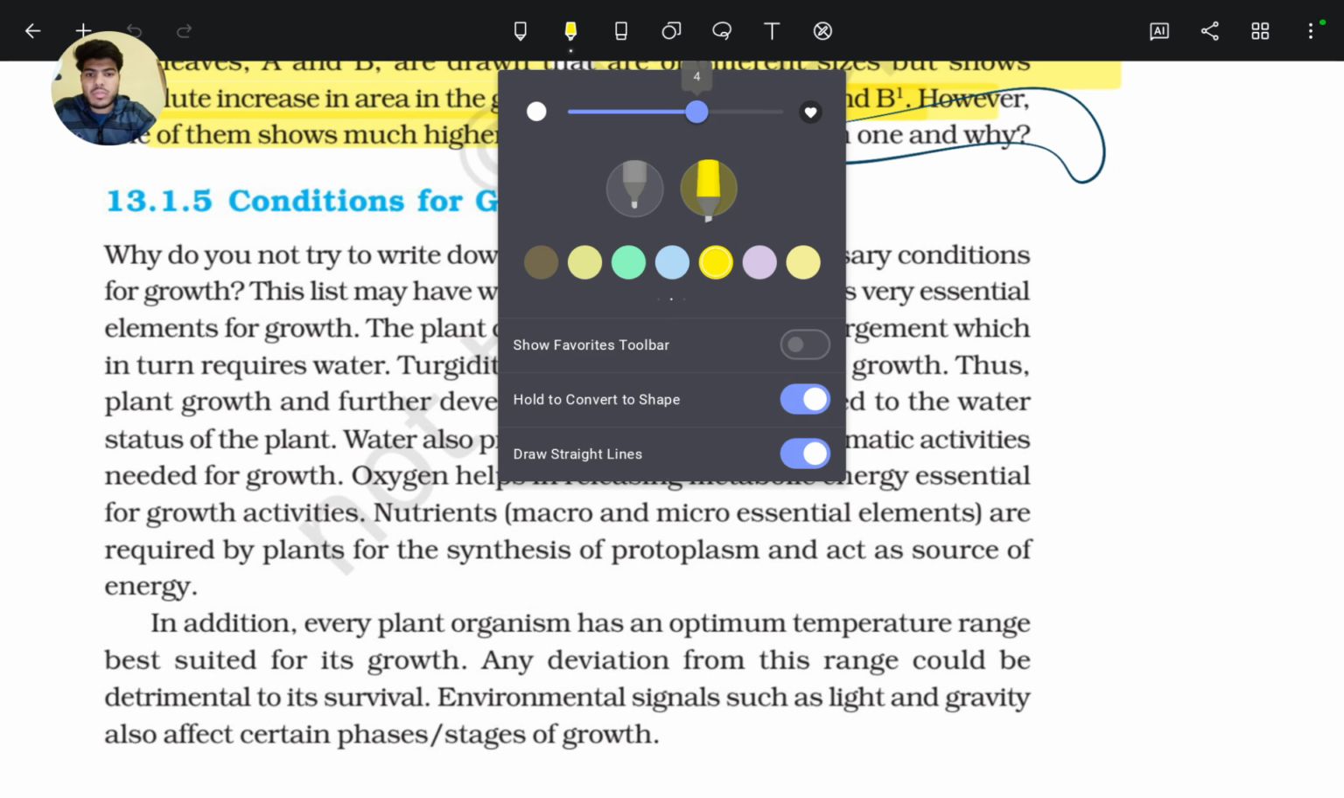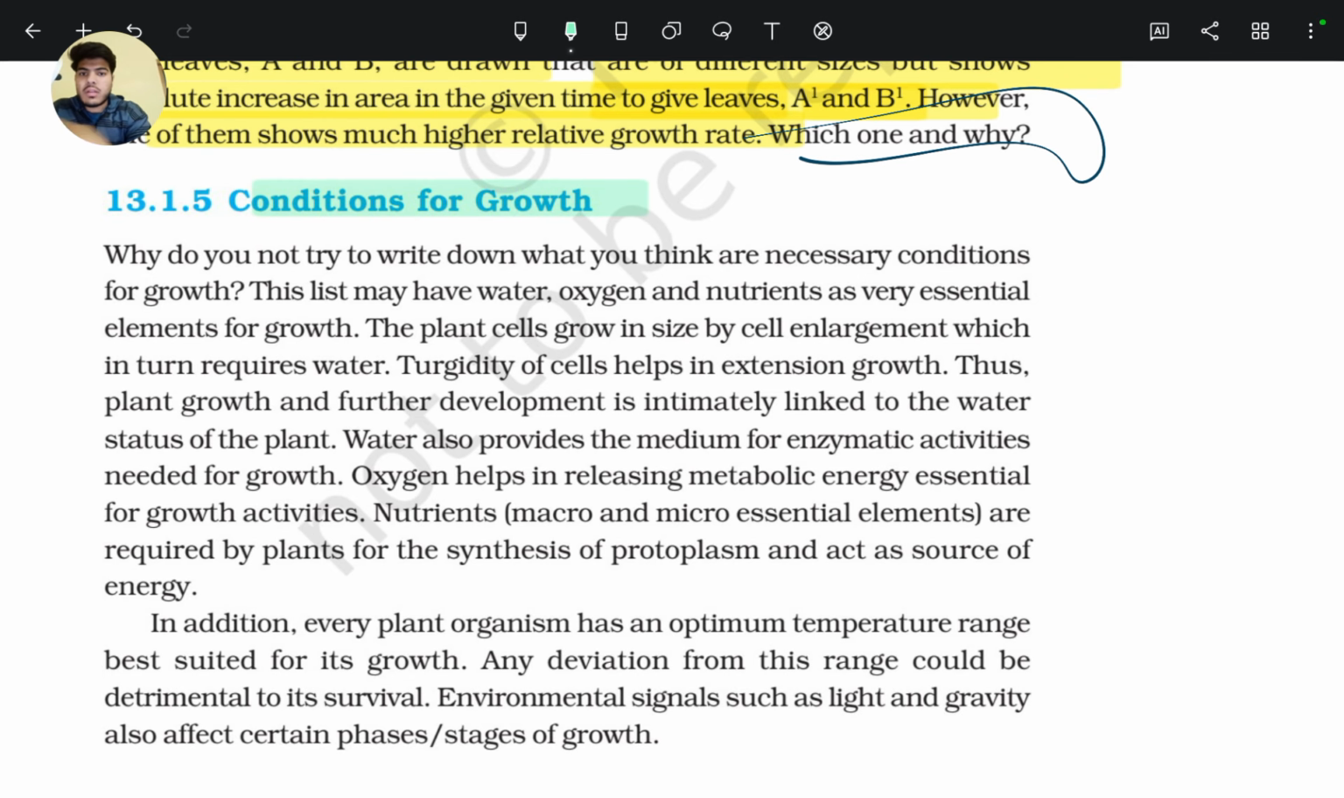So let's read the conditions for growth. Why do you not try to write down what you think are necessary conditions for growth? This list may have water, oxygen, and nutrients as very essential elements for growth. The plant cell grows in size by cell enlargement, which in turn requires water. Turgidity of cells helps in extension growth.